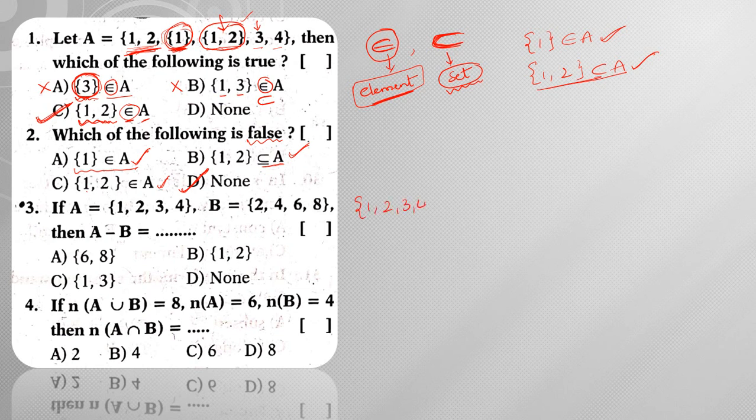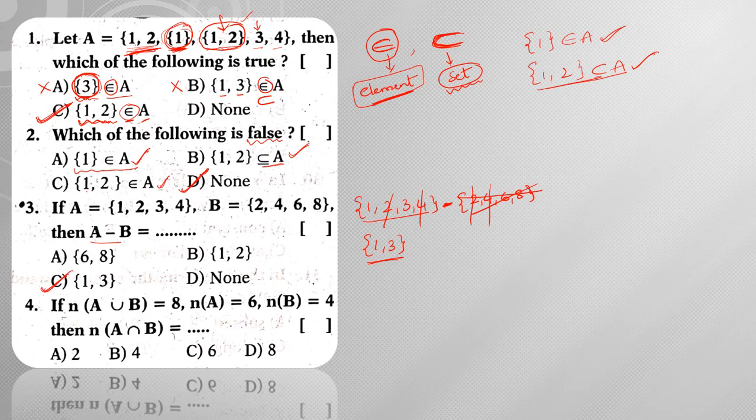Next, A is equal to set of {1, 2, 3, 4}, and B is equal to set of {2, 4, 6, 8}. He is asking you to find A minus B. If you want to find A minus B, first you need to write set A followed by set B. So what is set B? {2, 4, 6, 8}. To find A minus B, first of all we need to cancel out the common elements. Whatever set is present after the minus you should not consider. Only the elements left over in the first set, that is before the minus, matter, hence the answer is option C.